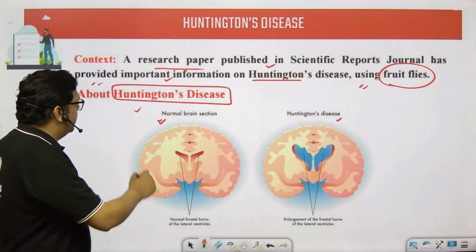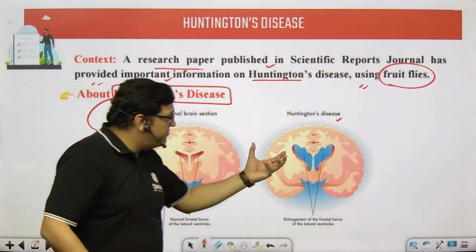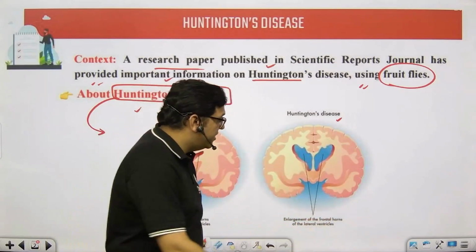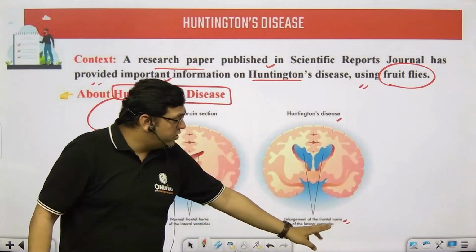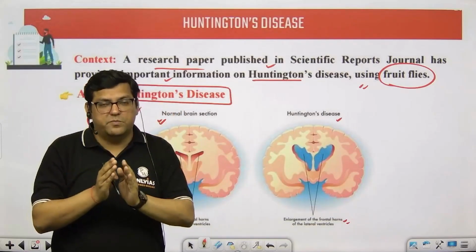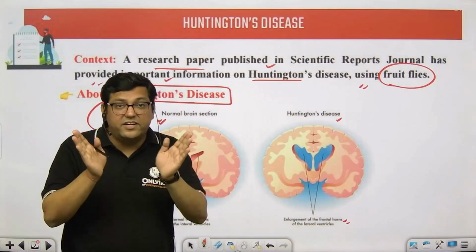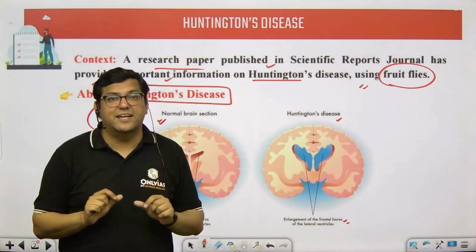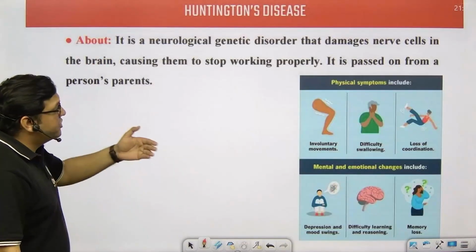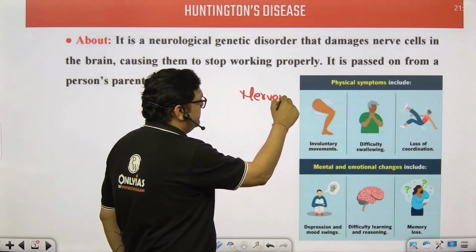So what happens actually, this particular condition is related to the enlargement and inflammation of the frontal horns. So what are frontal horns? These are the basic areas. Basically, there are 4 ventricles that are formed in the brain. These are the spaces which are formed. Out of those spaces, there are lateral ventricles in which there is extra enlargement in the portion of the brain area. When this happens, it is related to a nervous issue.